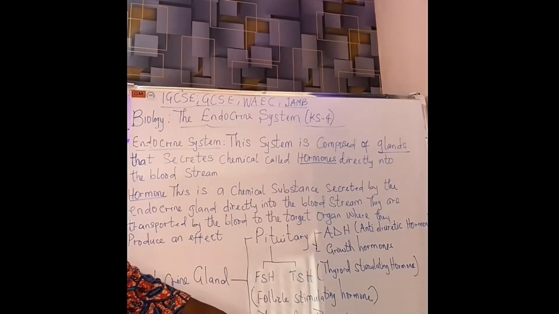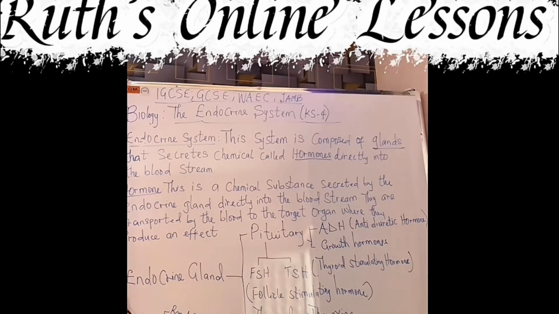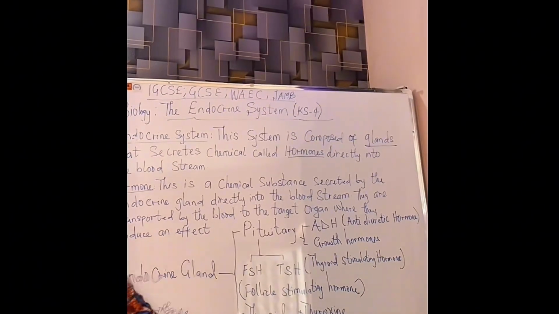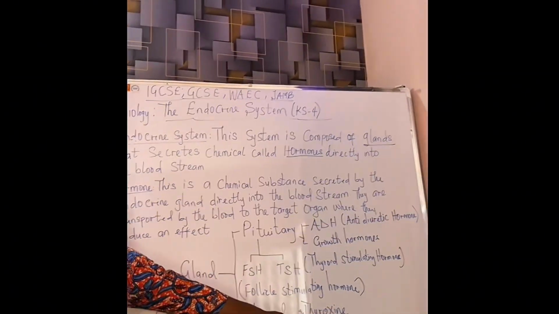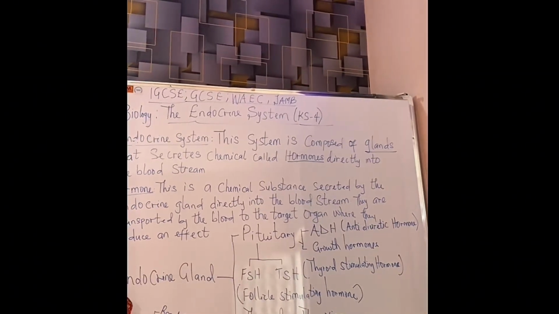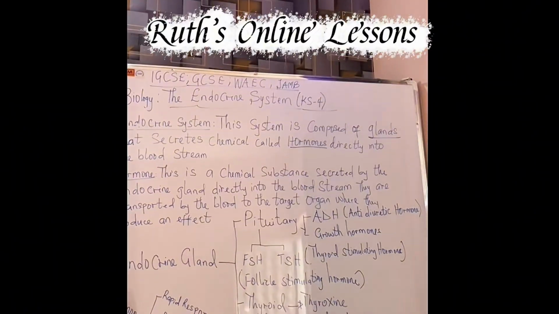thyroid. When it gets to the thyroid, it stimulates the thyroid to produce a hormone called thyroxine. What does thyroxine do? Thyroxine is that hormone that regulates or controls our body's metabolism.